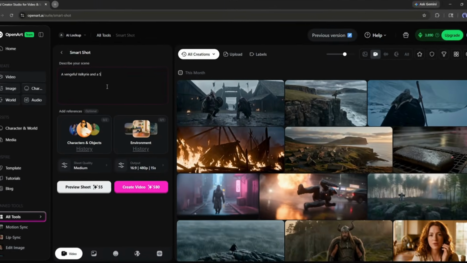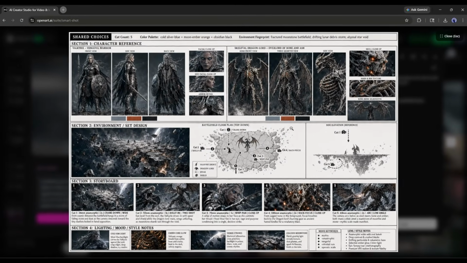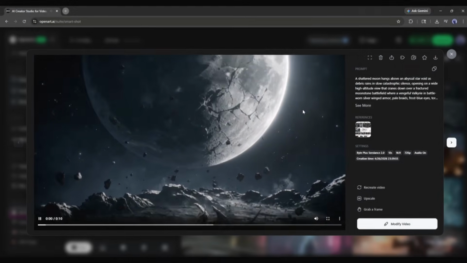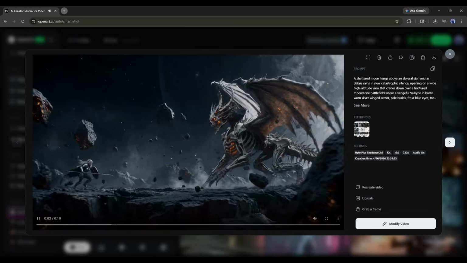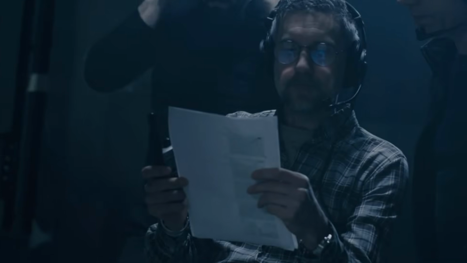That's called pre-production. And it's expensive, it's slow, and most solo creators never get access to it. Today, I typed one sentence into an AI tool, and what came back genuinely stopped me. That's not a movie poster. That's a full film production document, generated by AI, from one sentence. So today, we're doing a challenge: AI versus a real director. Now, let's see what AI does with it.